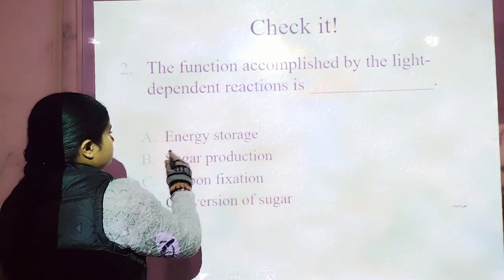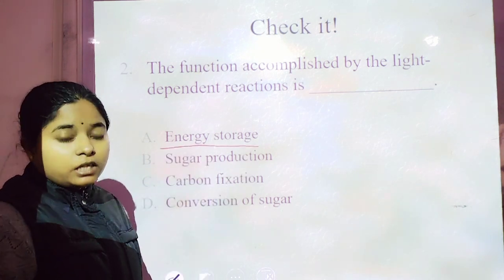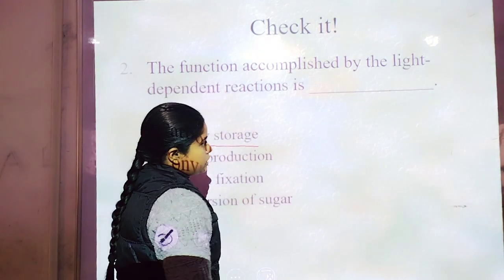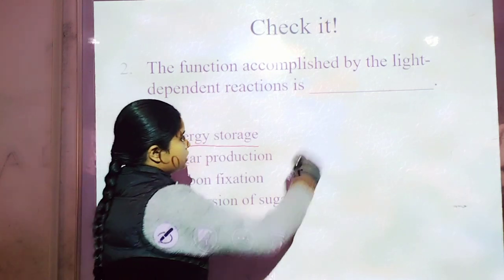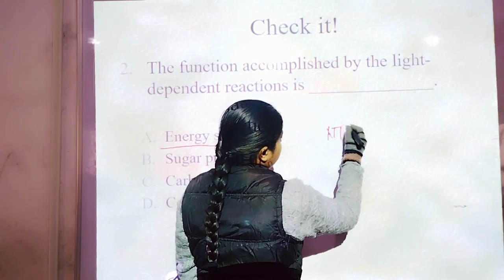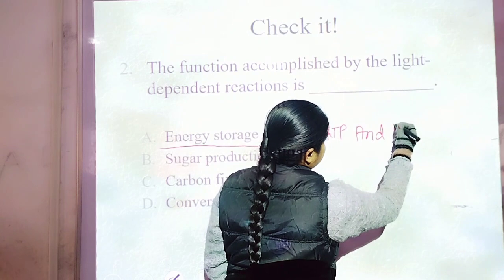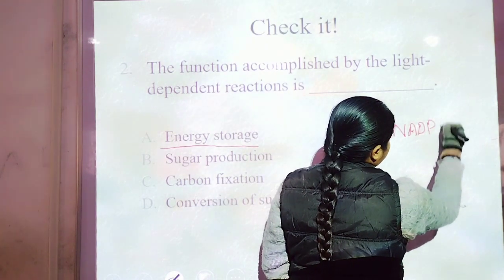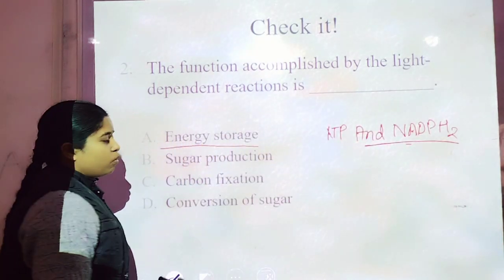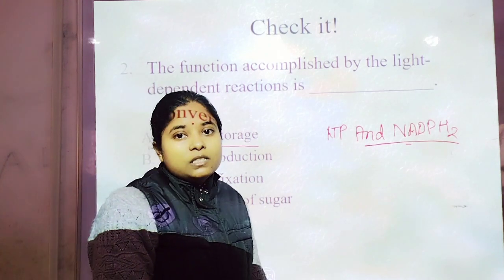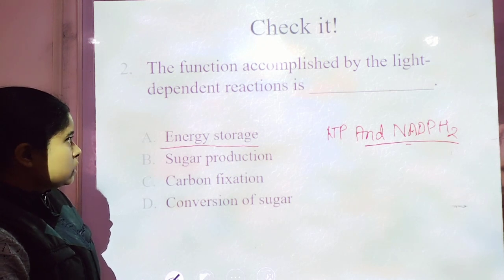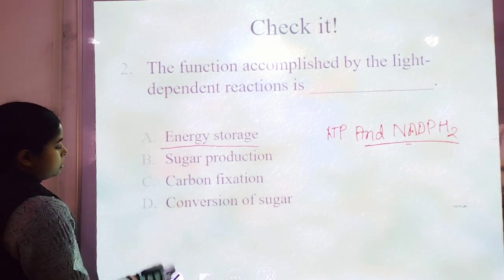Now energy, that is the energy storage. In the light dependent reaction we understand how the ATP molecule gets synthesized during the cyclic or non-cyclic photophosphorylation. In the photophosphorylation, ATP and NADPH2 get synthesized. So these are the energy molecules, or the currency of energy. ATP is the currency of energy, and NADPH2. So these molecules are synthesized during the light dependent reaction.